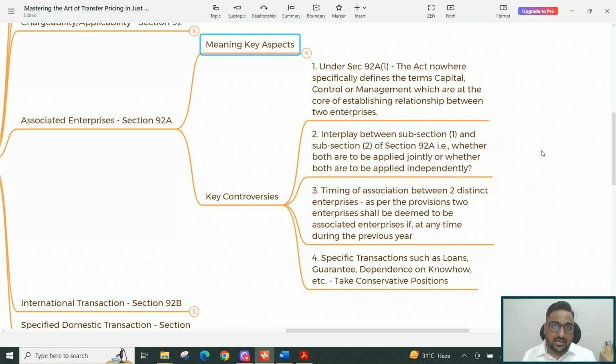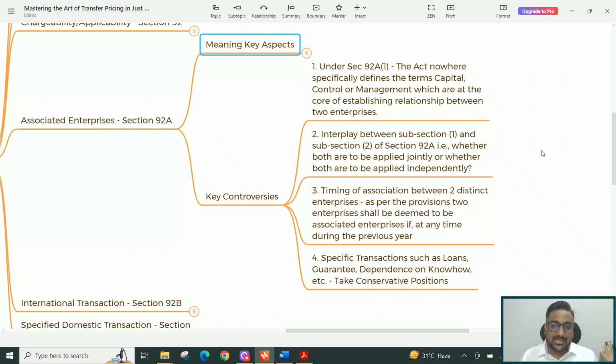Some courts have taken the view that 92A(1) and 92A(2) both have to be read together so that you can arrive at a conclusion whether the enterprises are associated or not. And some of the courts have just relied on the capital, control and management part, and they have ignored 92A(2), and on the basis of 92A(1) they have justified that there exists an association between two enterprises.